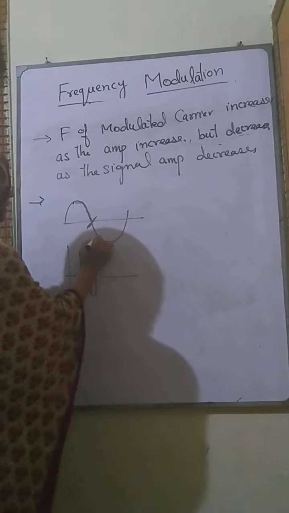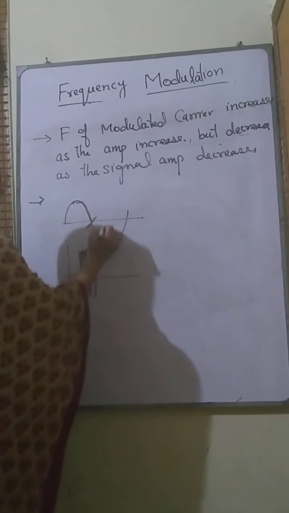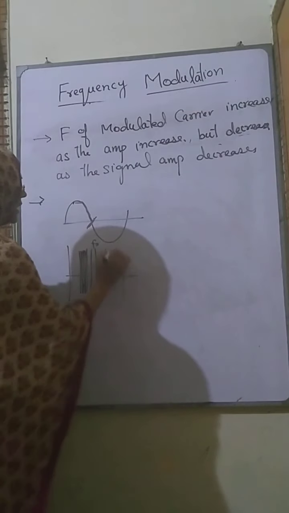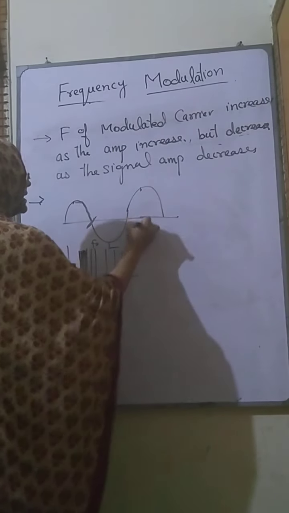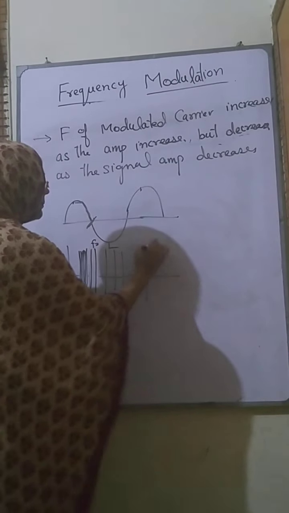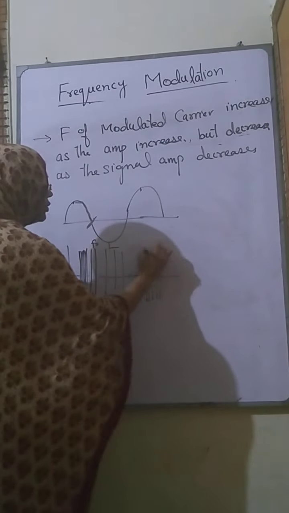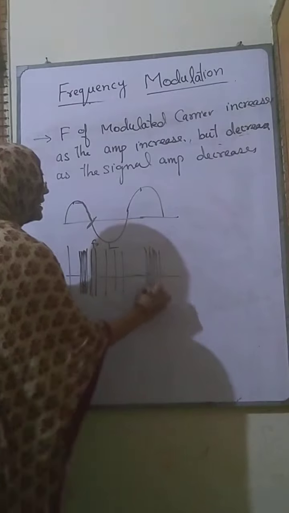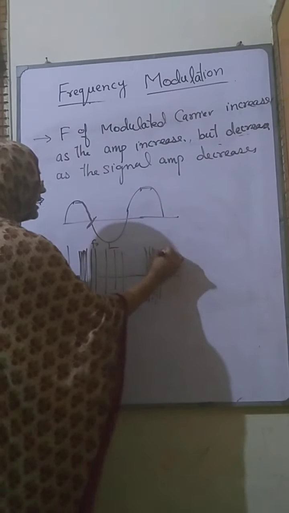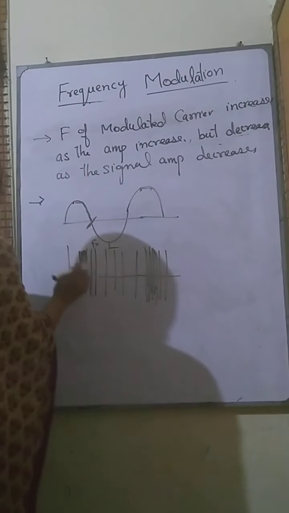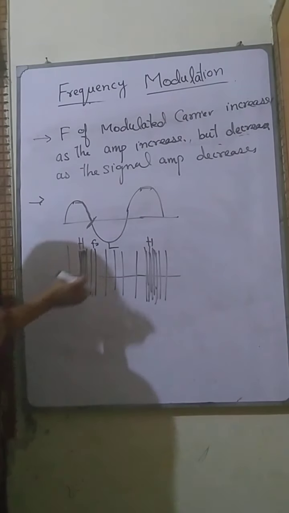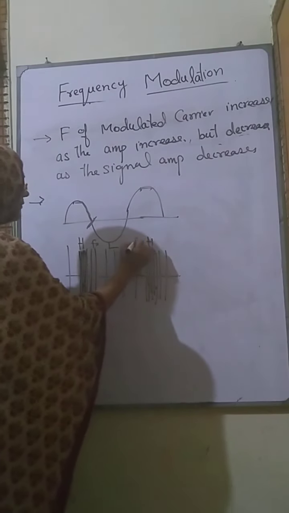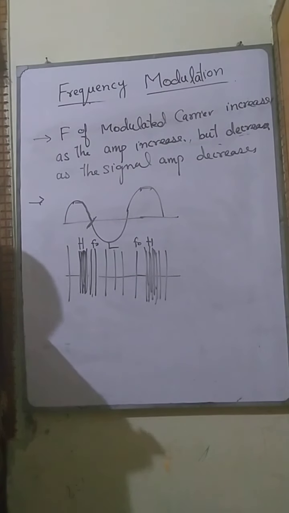At this point we got F naught, that is the resting frequency, and this is the low minimum. And again when this maxima occurs, the frequency of the modulated signal is very high at this point and then low. So this is the highest value, here is the lowest value, and F naught is the resting frequency.